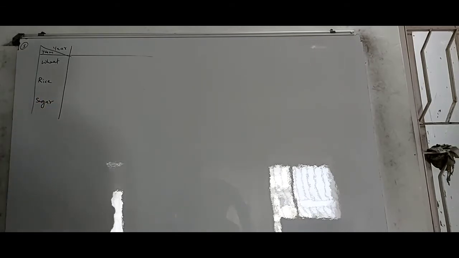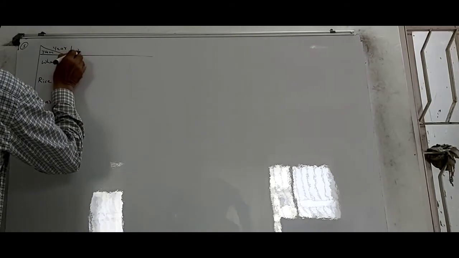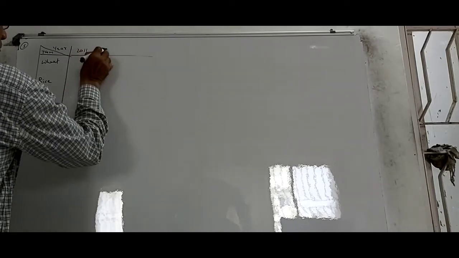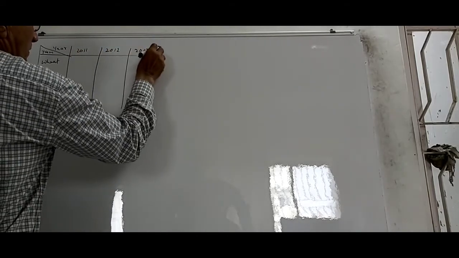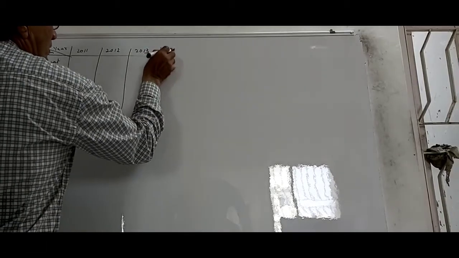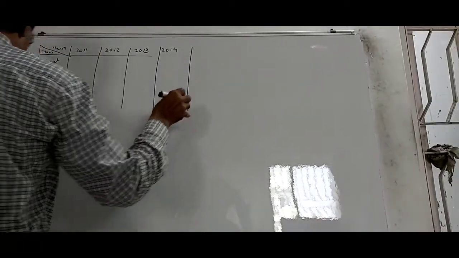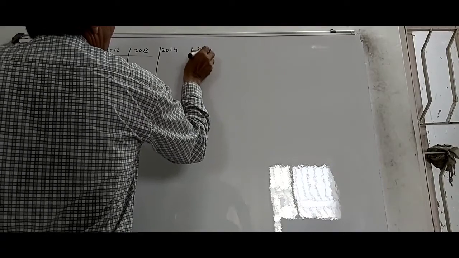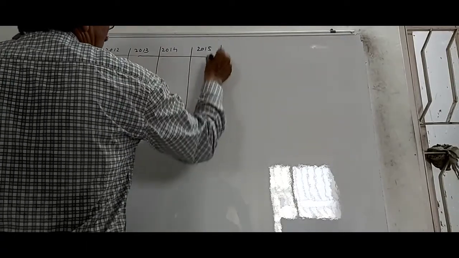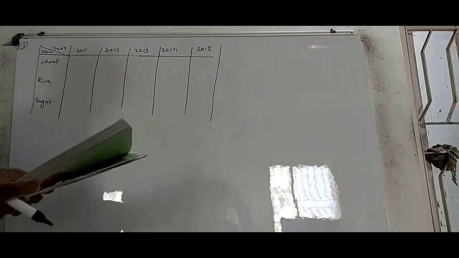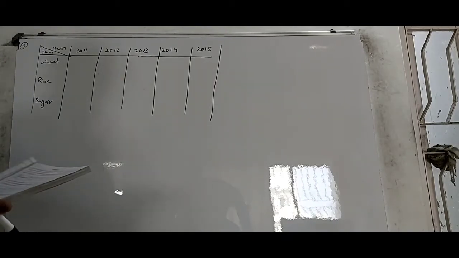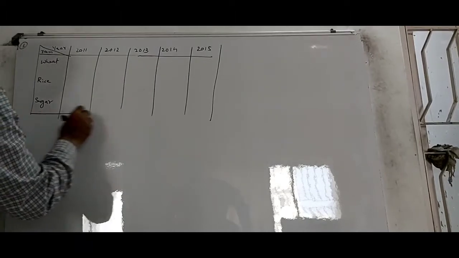and the years are 2011, 2012, 2013, 2014, and 2015. These are the different years, and you can see the values are given. For wheat, it is 18. Now we are going to do it by the fixed base method. Okay, so let us see.